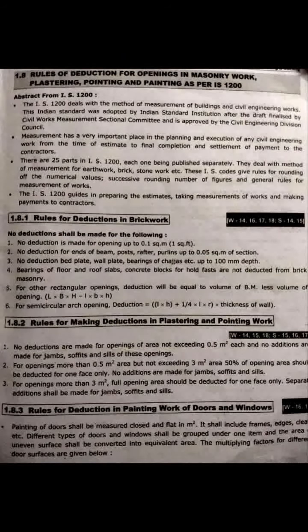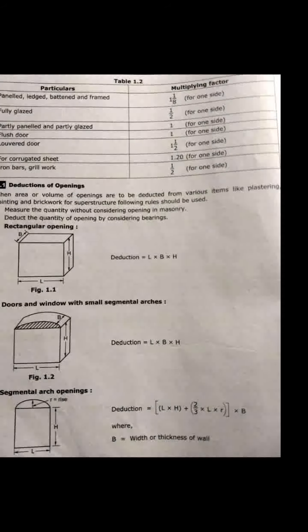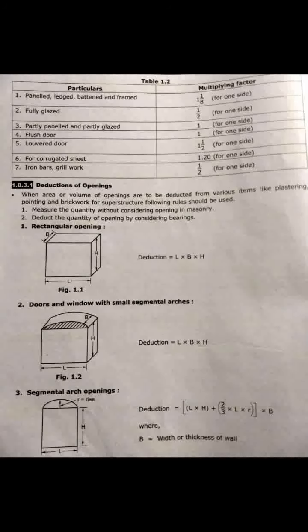For paneled, ledged, battened and framed doors, the multiplying factor is 1 to 1 by 8 for one side. For fully glazed doors, 1.5 or 1 by 2 for one side. For partly paneled and partly glazed doors, 1 for one side. Flush door, 1 for one side.